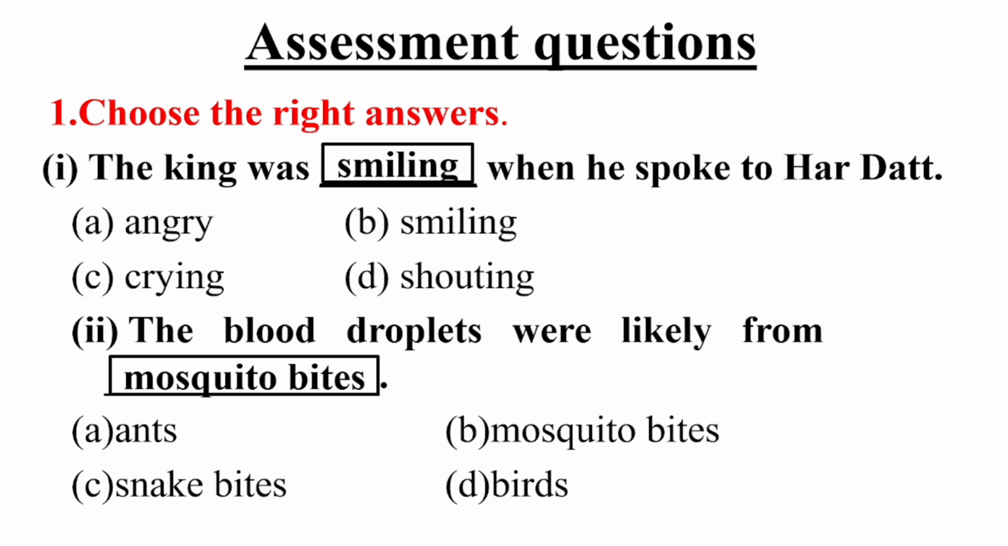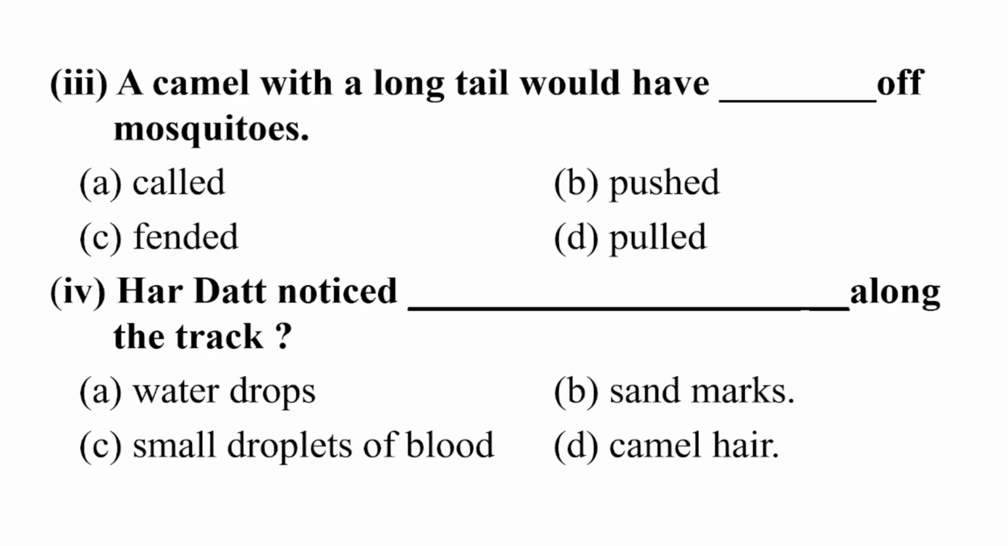Now move towards question number 3. A camel with a long tail would have dash of mosquitoes: called, pushed, handed, pulled. Yes, you are absolutely correct. The right answer is fended off. Okay. Haradatta noticed dash along the track: water drops, sand marks, small droplets of blood, camel hair.